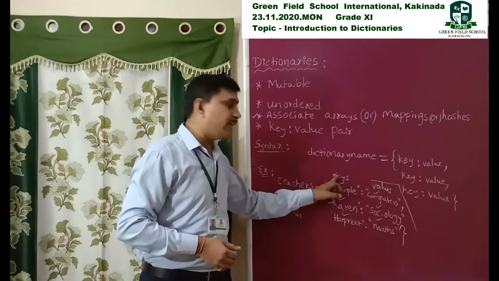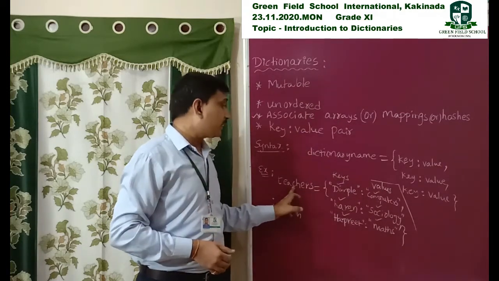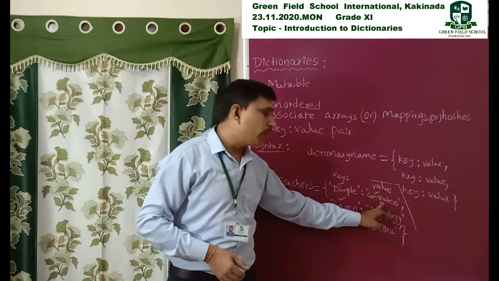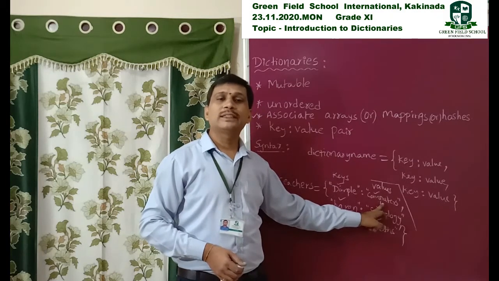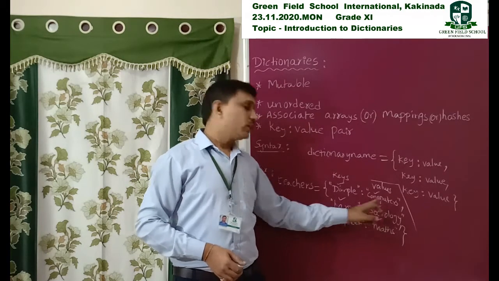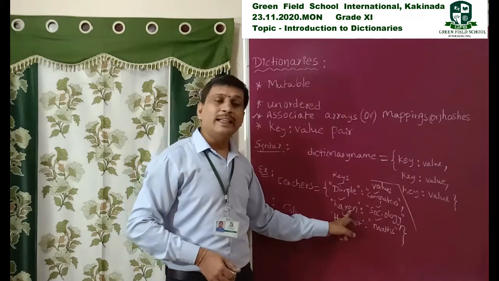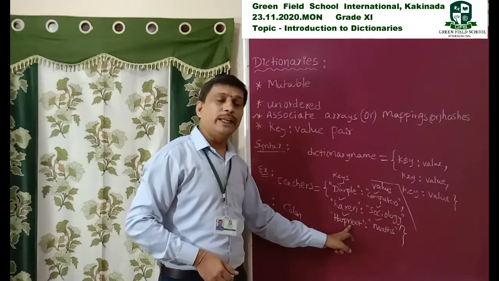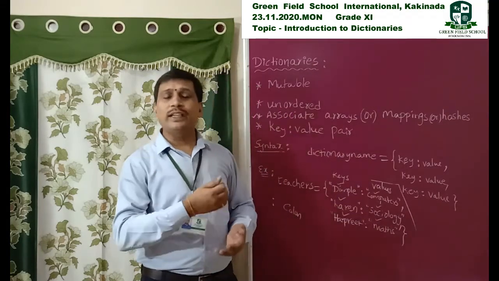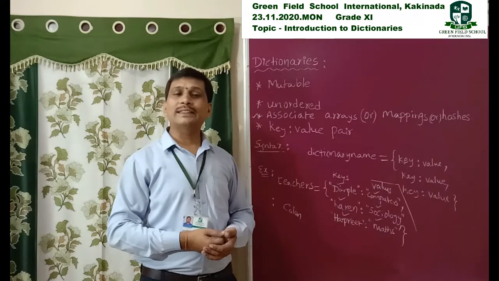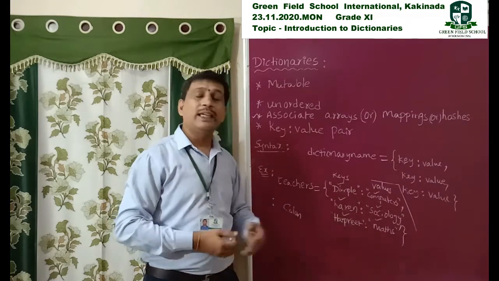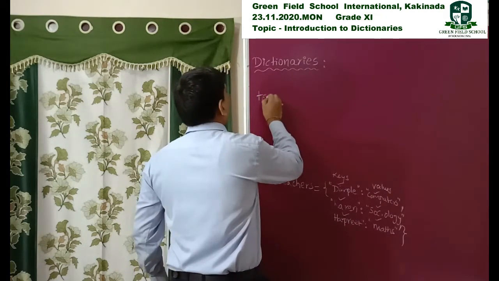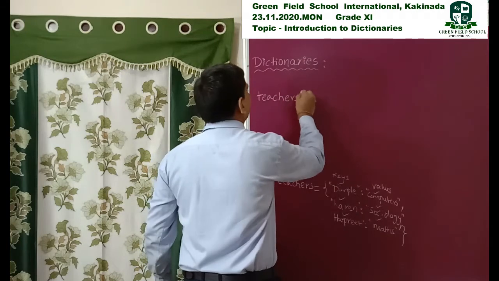We specify the key: teachers of Dimple. Then the output displayed is computer science, or computers. Teachers of Karen displays sociology. Teachers of Harpreet displays maths. So here we can access the corresponding values by using the key. Understood my point? So teachers of, I access teachers of.